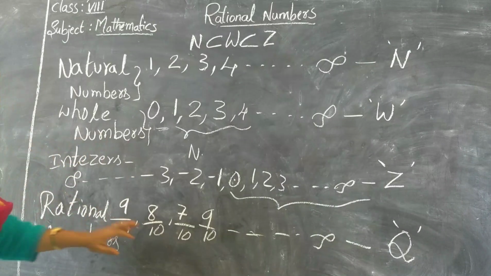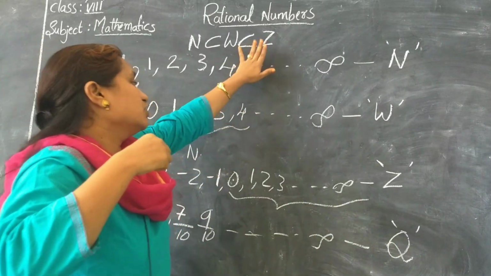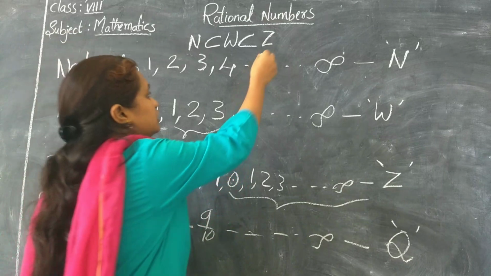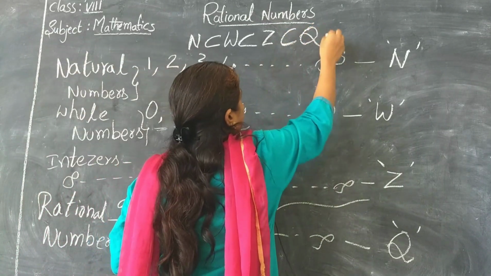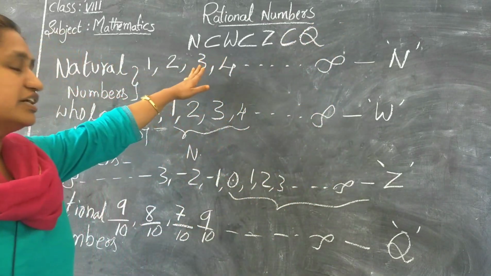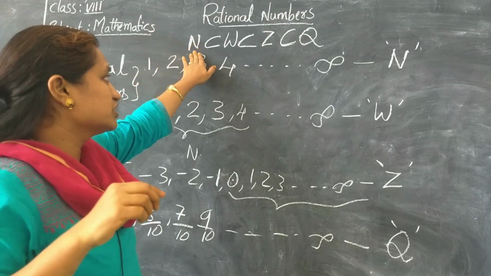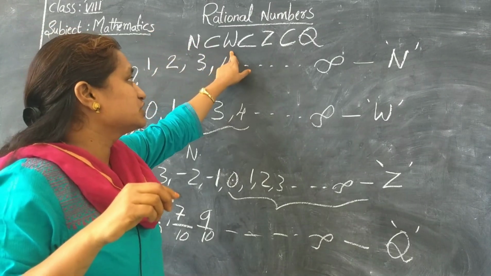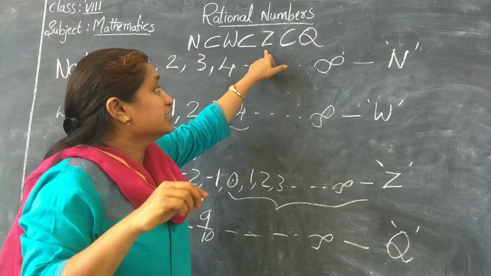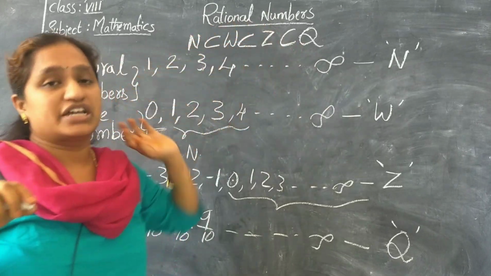So now integers are a subset of rational numbers. Okay, now is it clear now? Natural numbers are a subset of whole numbers, which are a subset of integers, which are a subset of rational numbers.